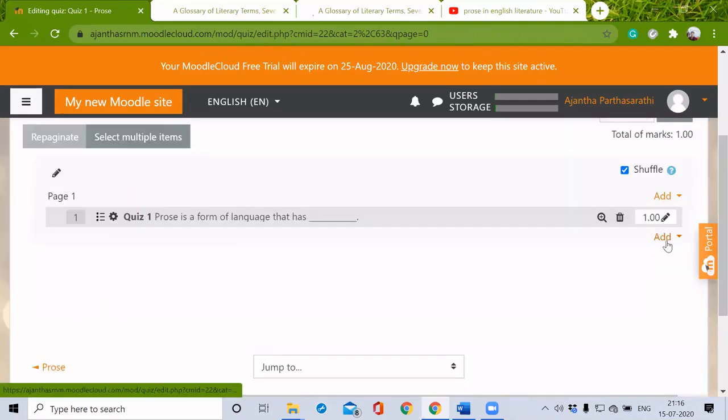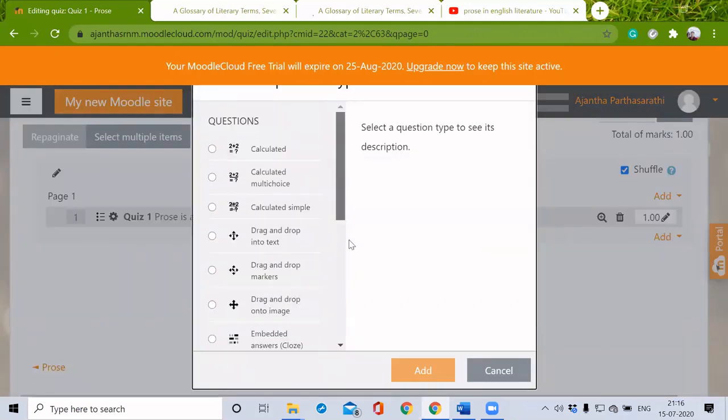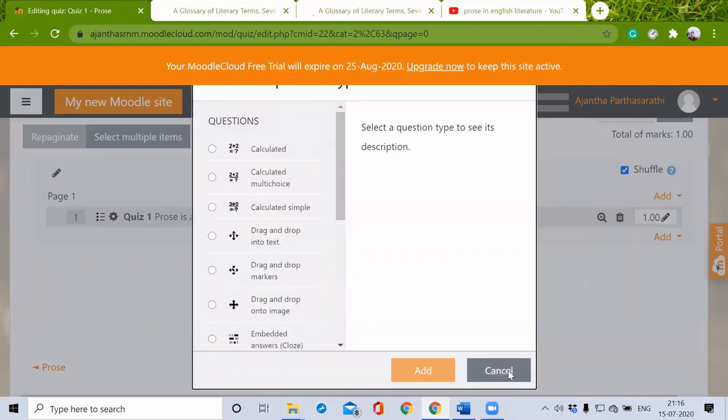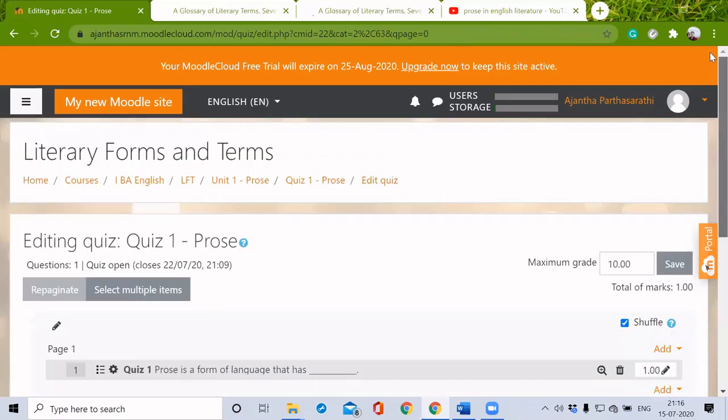This way, we can add any form of questions here. We can use all these forms. But for this multiple choice question, I will show you how to add it from the question bank. It has been saved. Just click save.